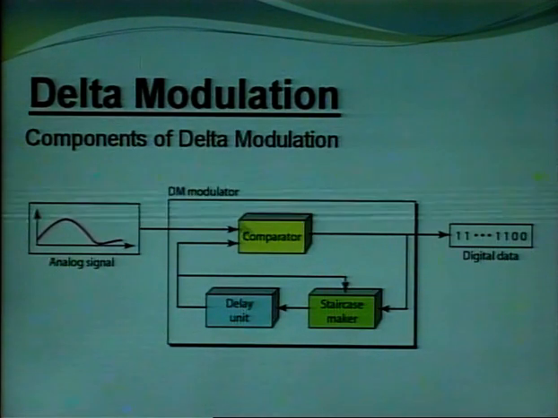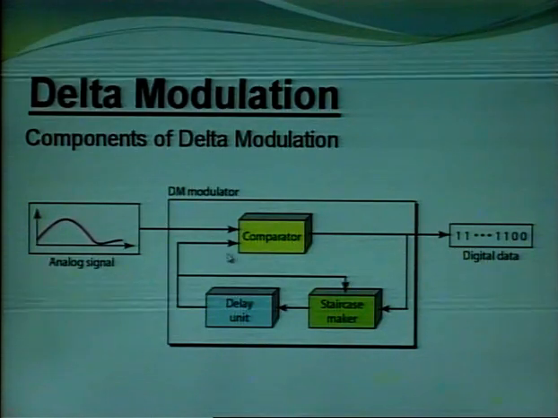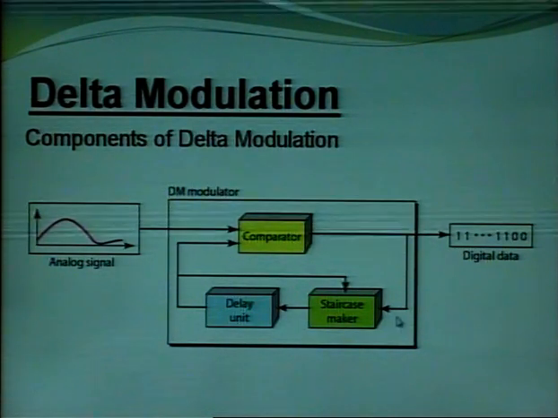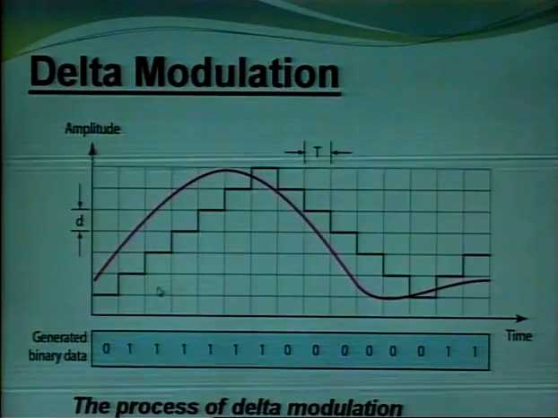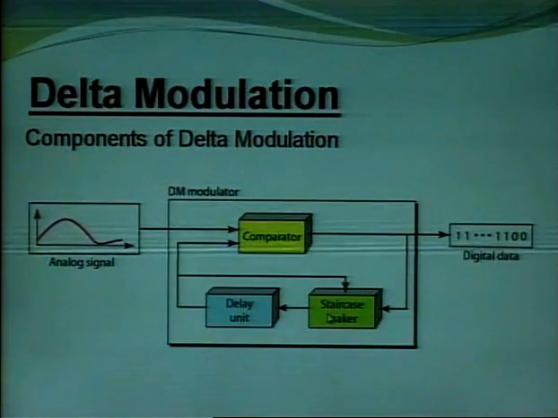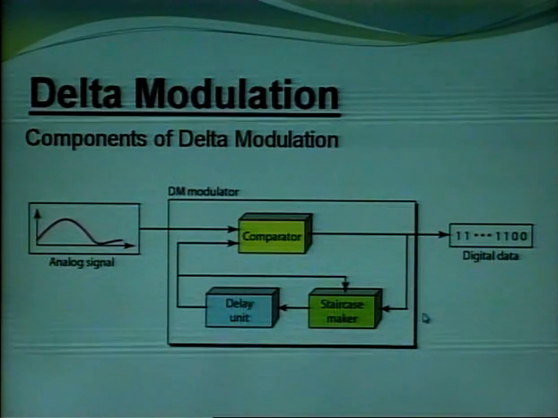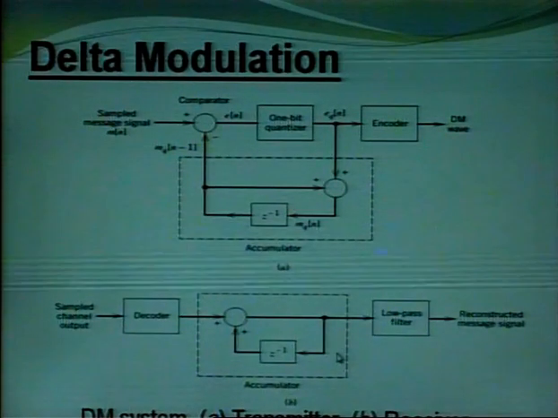Here we show a comparator to compare the current value and the previous value, and from this comparator we get a staircase. These are the staircase pulses which are also generated from this staircase maker, and we compare these two signals and we get 1 or 0 as an output. Here is the process of quantization.